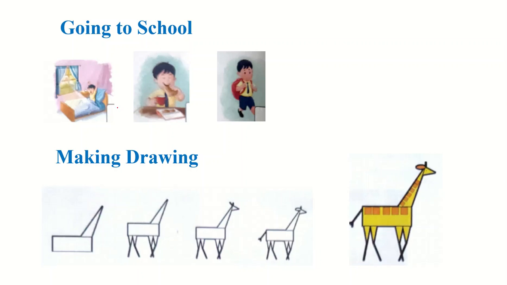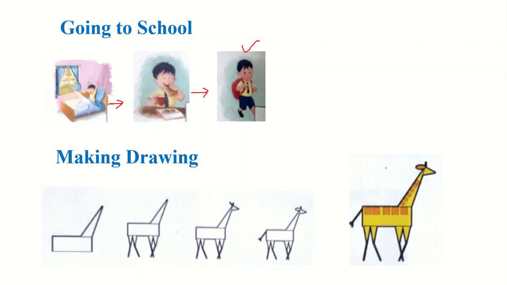By sequence we mean we have to follow each and every step one by one. When we follow these steps in a sequence, only then can I reach school, and this is the goal of the activity. Similarly, if I have to make a drawing, then drawing is also a step by step procedure. For example, if I have to make a giraffe or any other animal, I have to follow these steps. When I follow these steps, only then will I be able to make that giraffe.